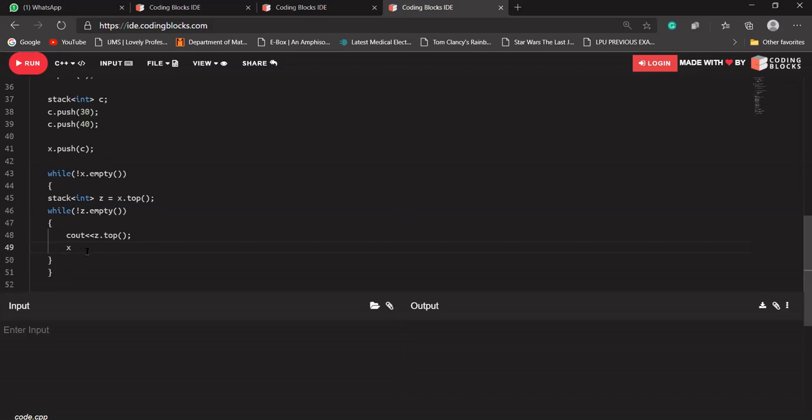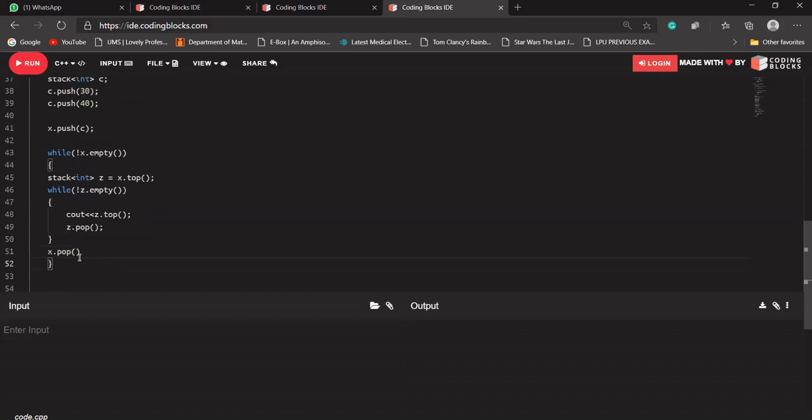Let's just create this function first so that we can print our stack. It will be Z dot top, then Z dot pop, and then X dot pop. Hope you are getting why I'm writing it like this. It should print a space, and before coming to the next stack, it should print a new line. Okay, let's try.